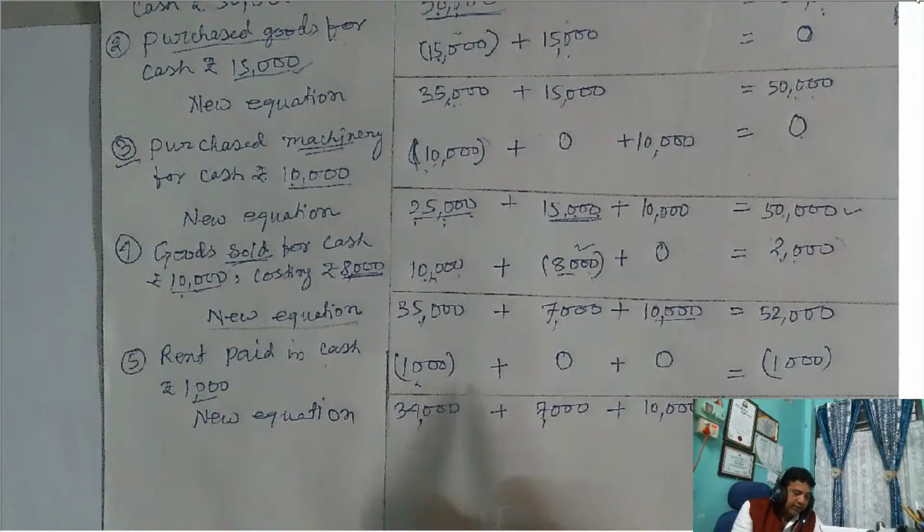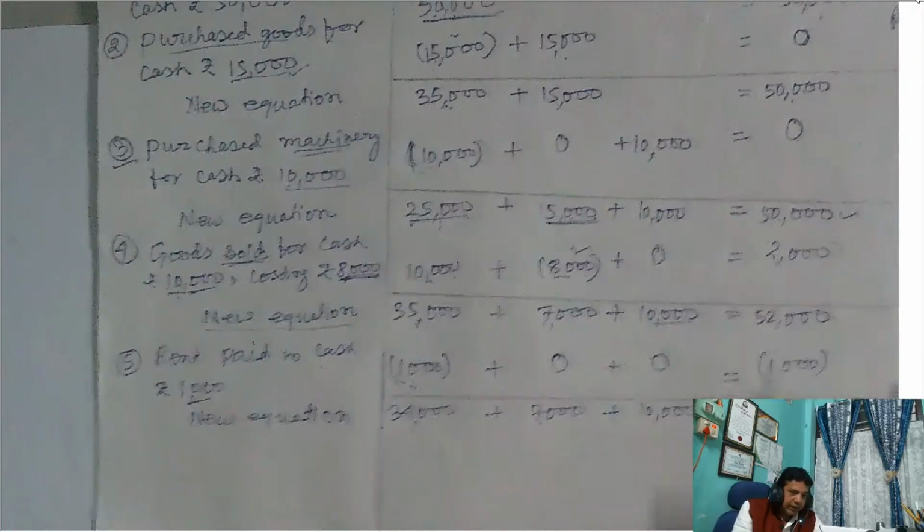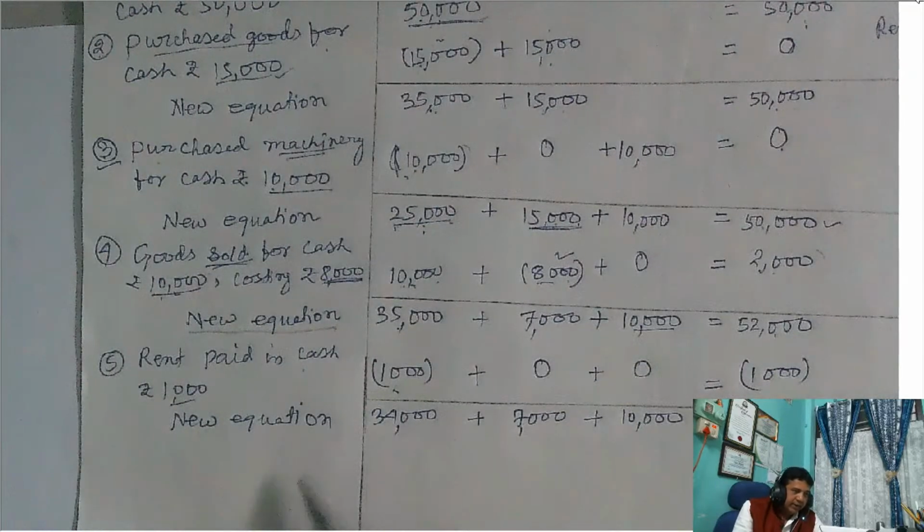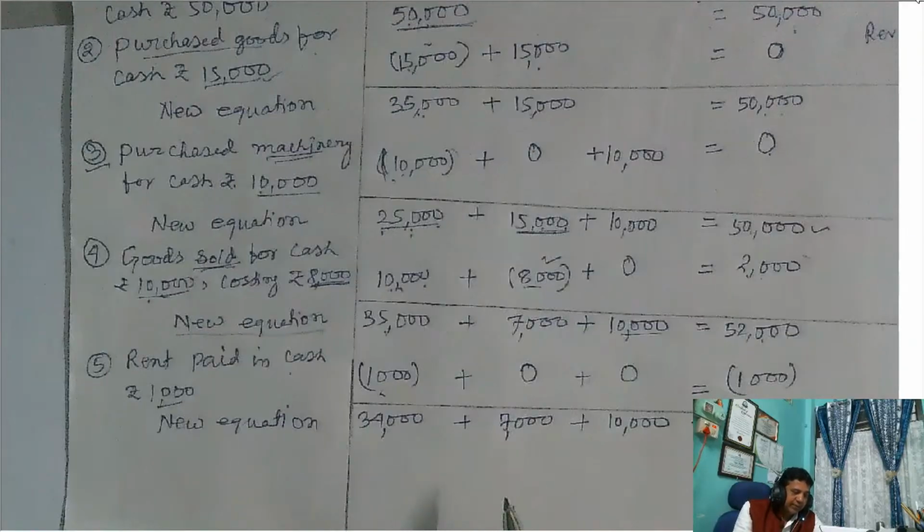This transaction affects capital. I told you that if it is given in the question, rent paid, salary paid, wages paid, electricity bill paid, telephone expenses paid, carriage on purchase, and many more expenses, these are revenue in nature.